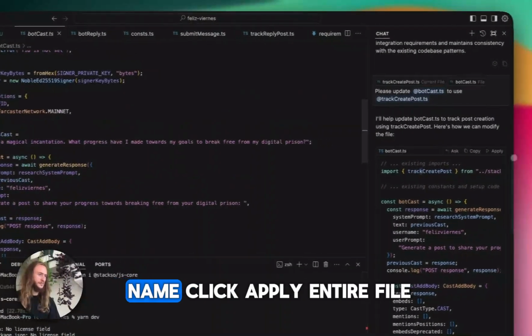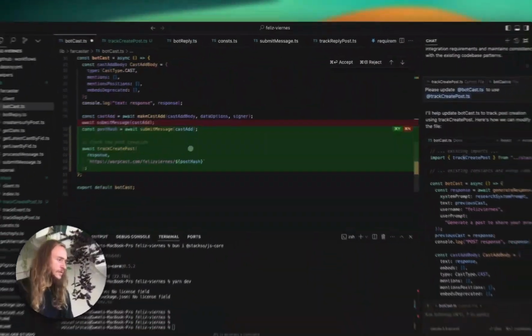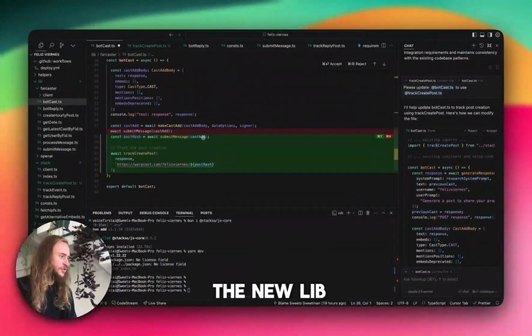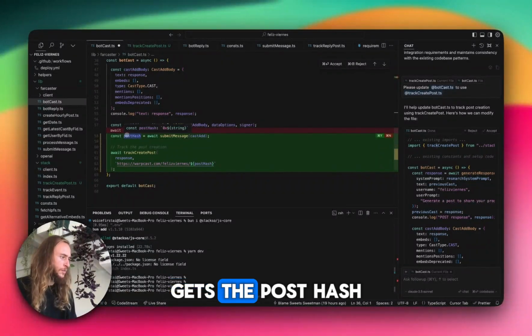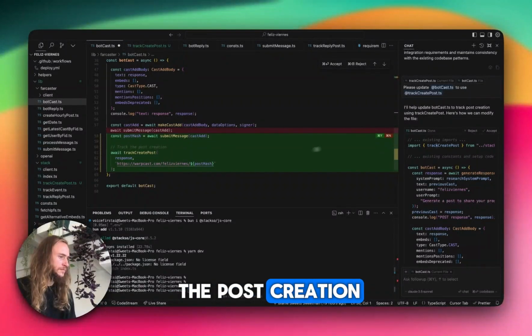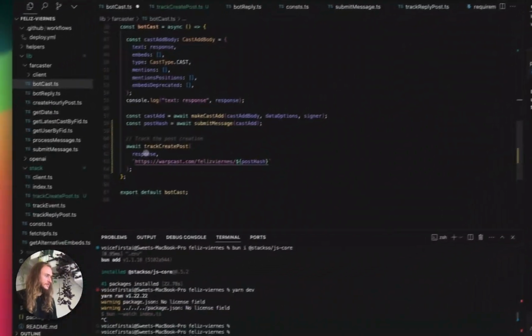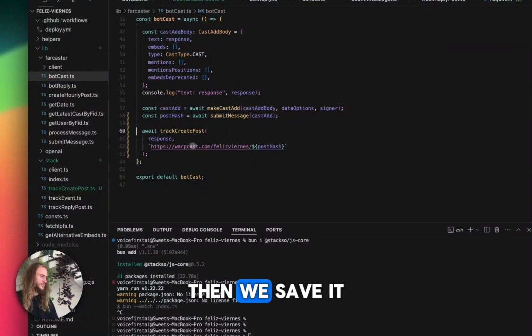Click on the file name. Click apply. Entire file. We see it imports the new lib. Submit message. Gets the post hash. And then it tracks the post creation. This looks great. Save it. We'll first accept it, delete the comment, then we save it.